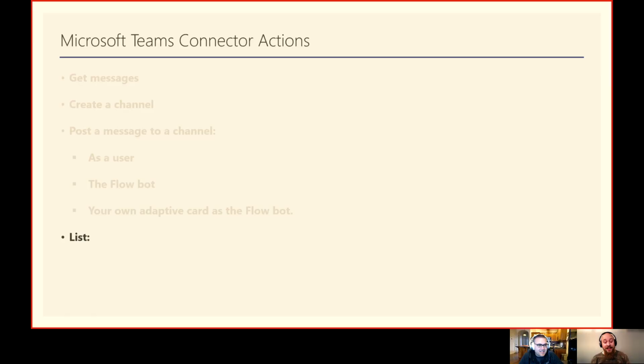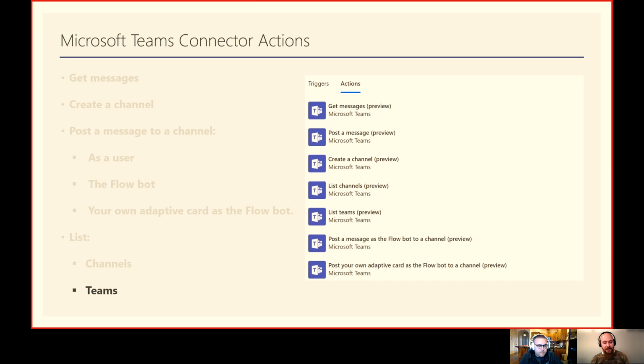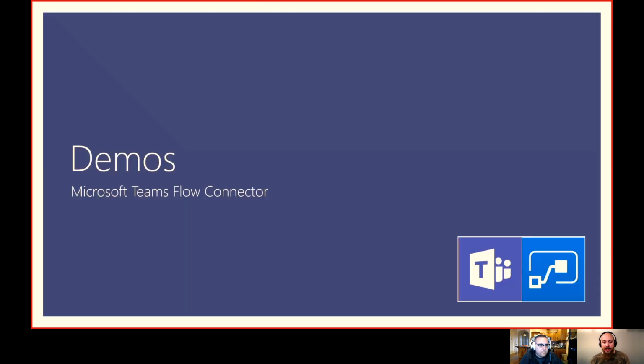Yeah, exactly. And then we have a list action, so you could list the channels and you could list the teams. Those are on the right-hand side. We see all the actions that are available for Teams inside Flow. All right, cool. With that, we can move right away to the demos.